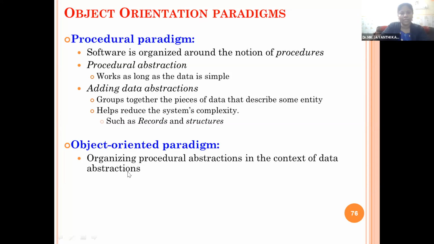And the object-oriented paradigm organizes procedural abstractions in the context of data abstractions. Paradigm means the format, the framework, the method or the methodology. If you create any programs by using object-oriented concepts and techniques, the framework which we follow is called the object-oriented paradigm, or we can say the pattern or the protocol.